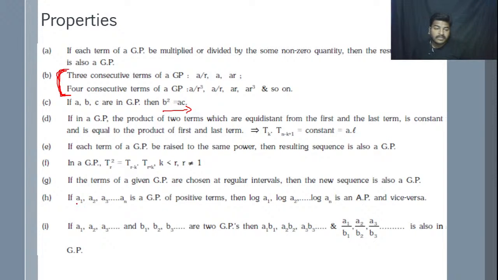If A1, A2, A3 and so on up to AN is a GP of positive terms, then log A1, log A2, up to log AN is an AP and vice versa. If I apply a logarithm to the GP terms, it converts to an AP or vice versa. These are the important properties of a GP. Please take a screenshot for better reference in your further preparation.